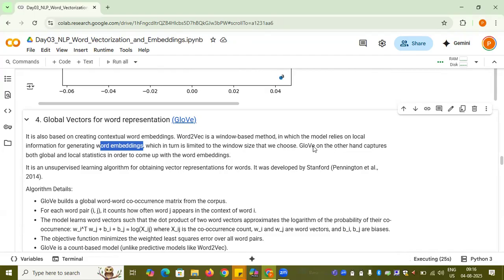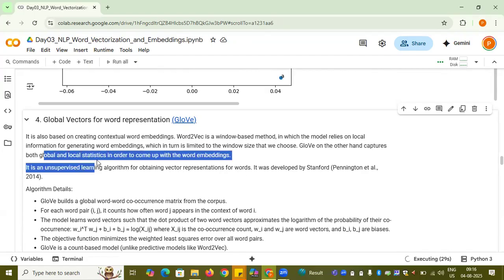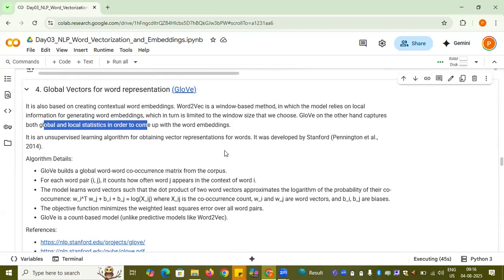GloVe actually captures both the global and the local statistics in order to come up with the word embedding. As you can see, it is Global Vectors for word representation. It's not just the local; we are considering the global also while forming the word vectorization. It is an unsupervised learning for obtaining the vector representation. It was developed by Stanford in 2014, just after Word2Vec, in the next year.